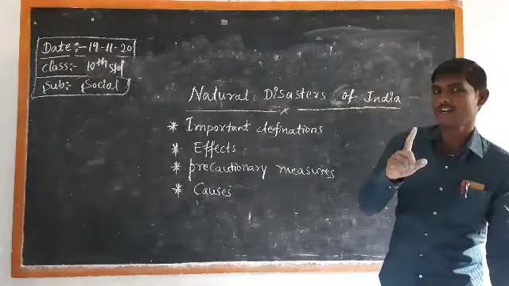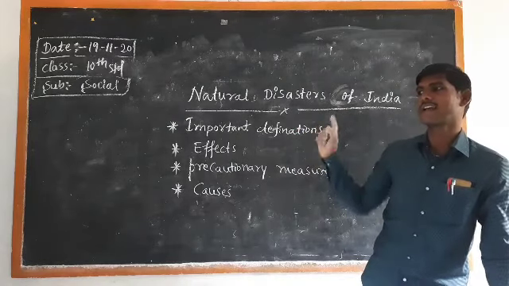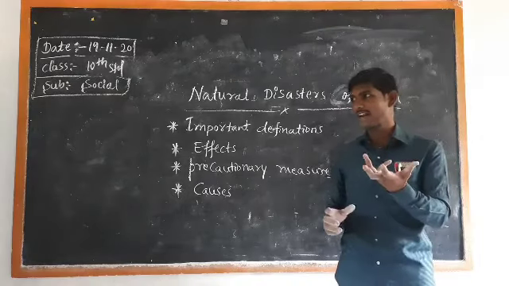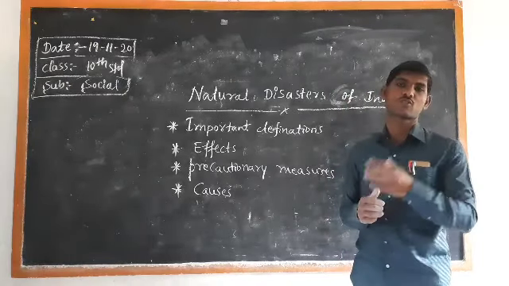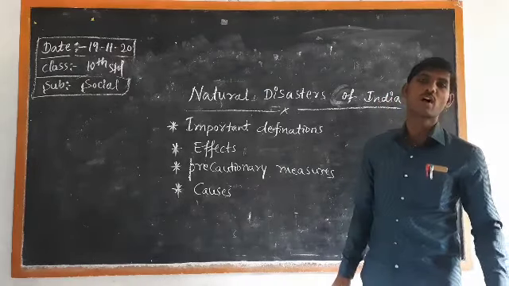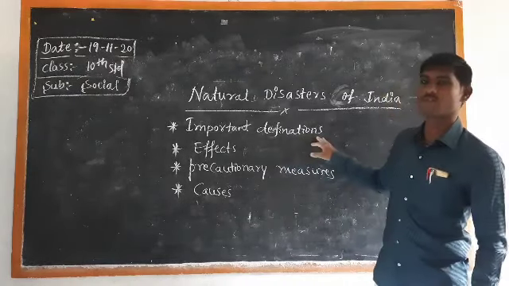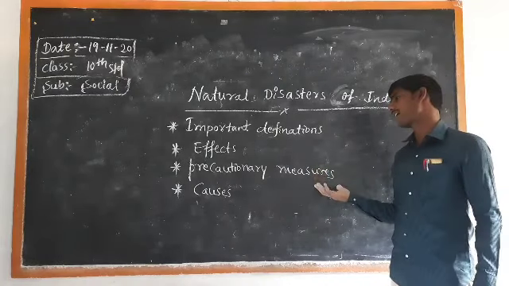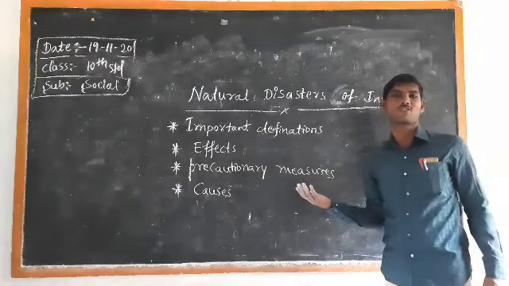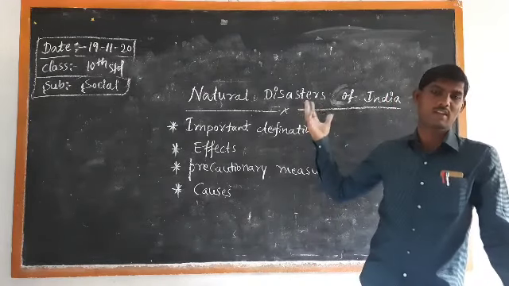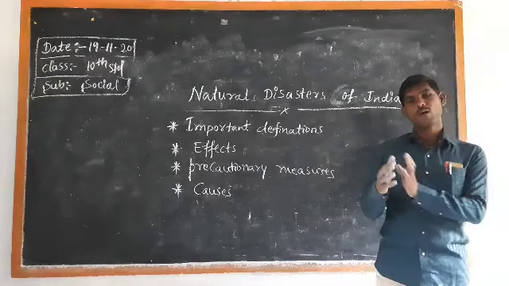If we do not avoid them, they will happen again and again and create trouble and difficult circumstances for the citizens of India. So, dear students, I hope you understand the important definitions and very important causes and effects. Finally, what are the precautionary measures we have to take for the control of these natural disasters in India? In the class we will observe them one by one.